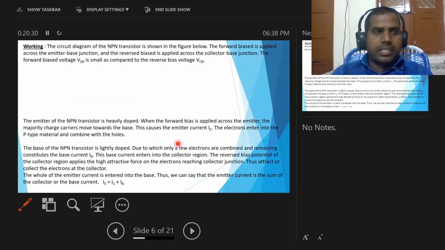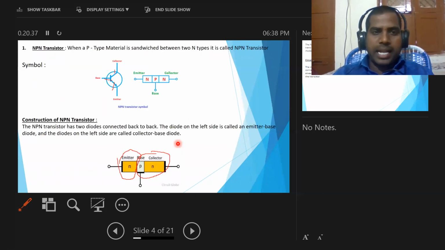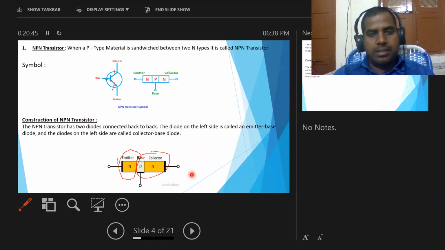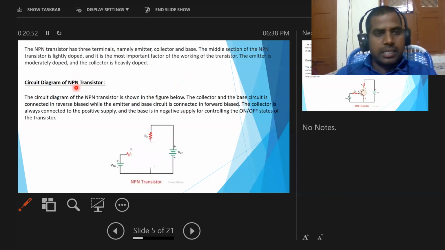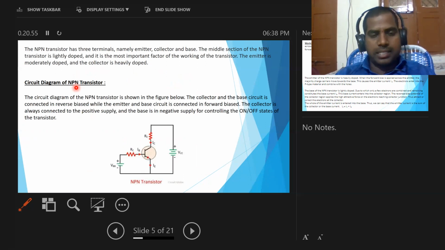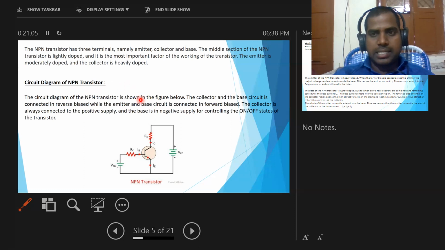Okay, next one: working. So here we have completed what an NPN transistor is, what its symbol is, how to construct the NPN transistor, and the circuit diagram of the NPN transistor. Next, we are going to see the working of the NPN transistor, how the NPN transistor works.